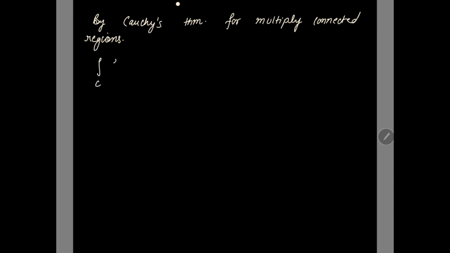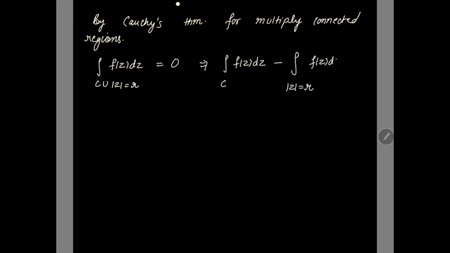Integral over C of f(z) dz. We have to take the union |z| = R. Now this is equal to 0, because this integral is 0 by analyticity of f(z), which implies the integral over C of f(z) dz. We don't use a positive sign, we use a negative sign because we have different orientations, and this is |z| = R, of f(z) dz is equal to 0,